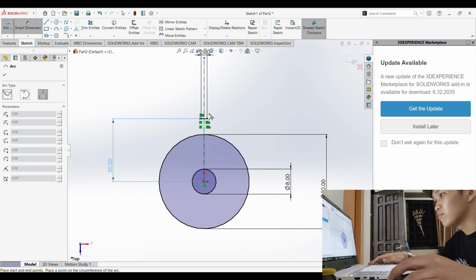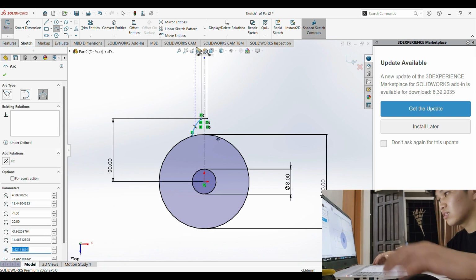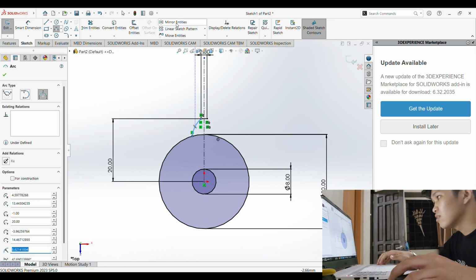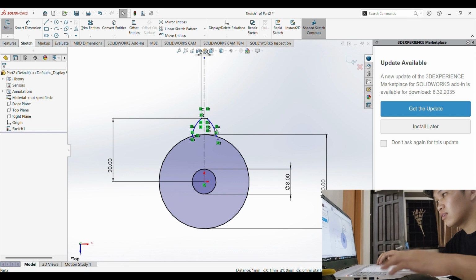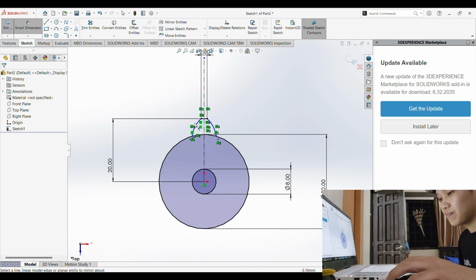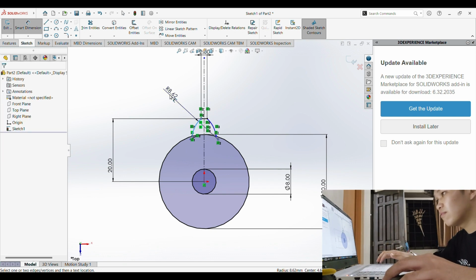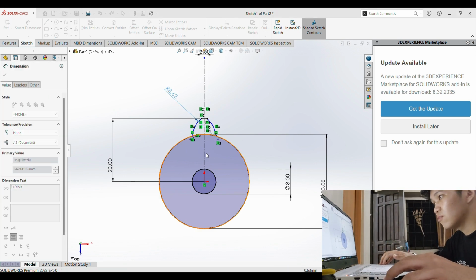Then we're gonna mirror it, and the center of the mirror should be this. Just click enter, and the dimension should be R10, radius of 10. There we go, we have 10. Now you're all set.